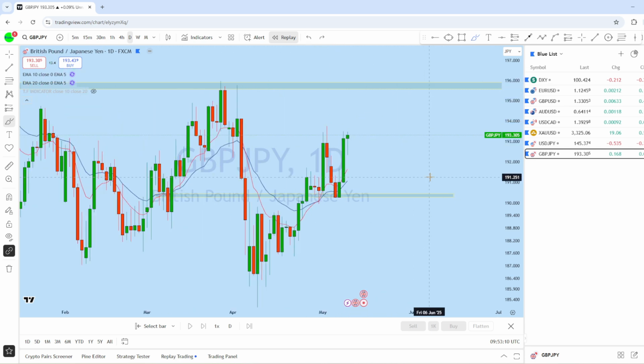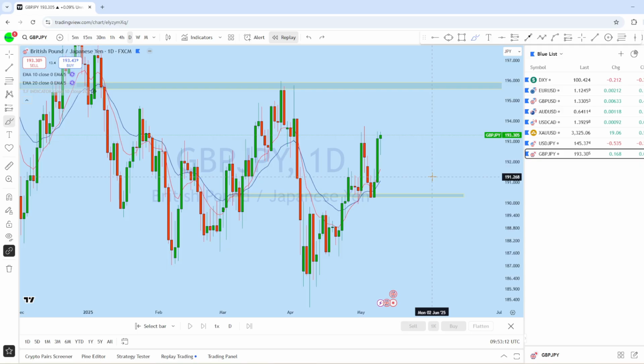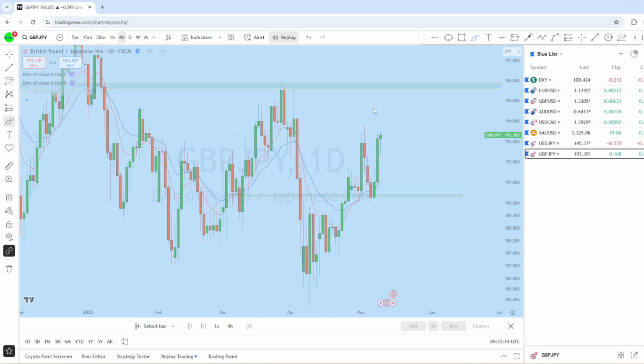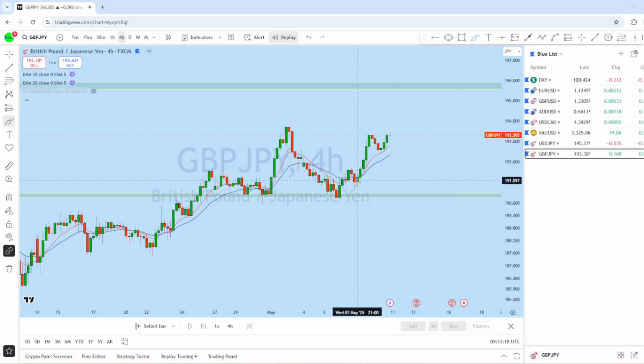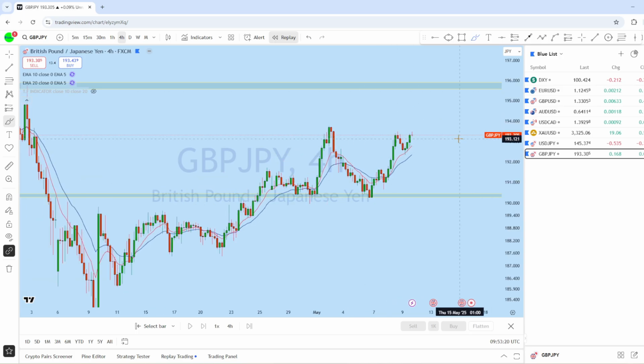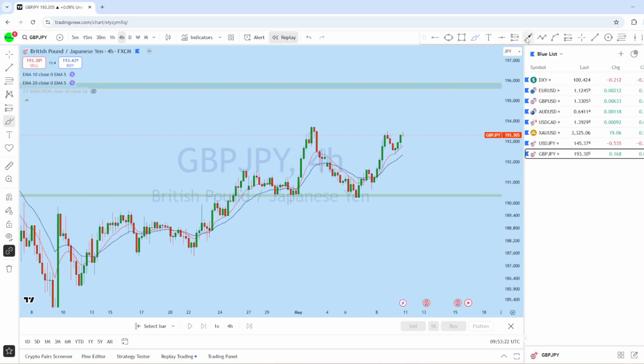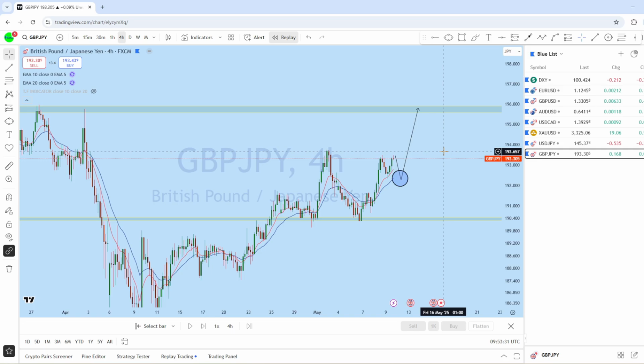And I think that the price may continue to rise this week as well on GBP JPY. Therefore, as this is currently an uptrending market, any pullback can give us a potential bullish entry opportunity in this market. So this could be the wave for this upcoming week on GBP JPY.